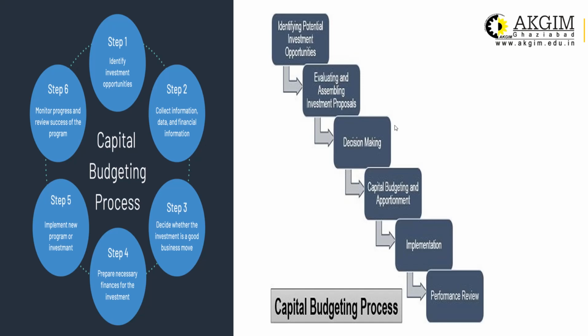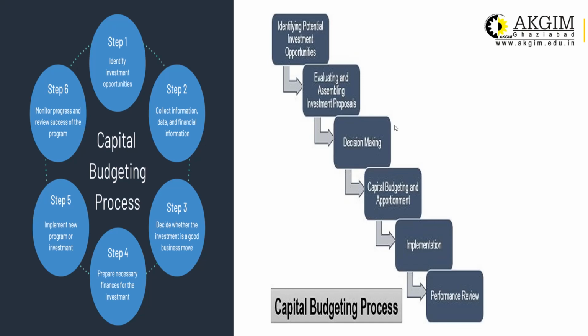Step number one, before taking any decision for capital budgeting, you have to identify what different proposals are available. For example, if you want to buy a machine, then you have to search in the market for what different proposals are available, what different types of machines with different costs and benefits, what different options are available in the market.